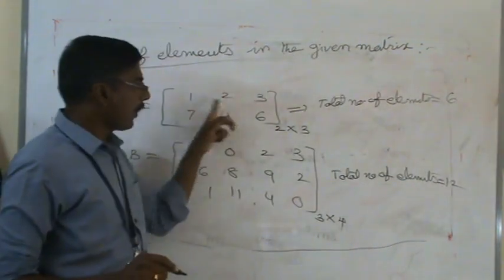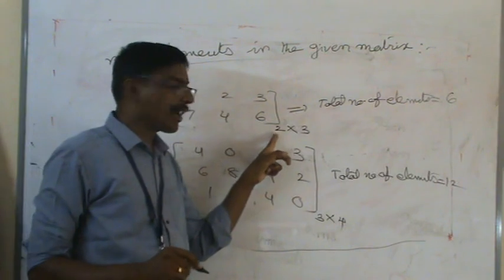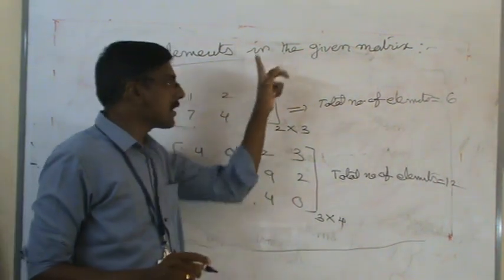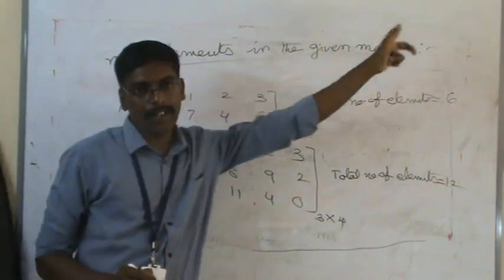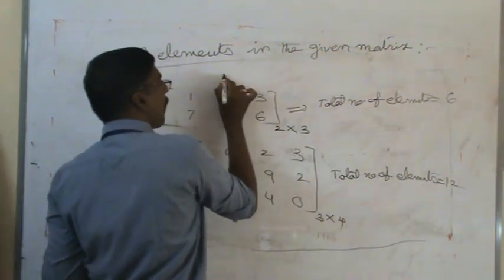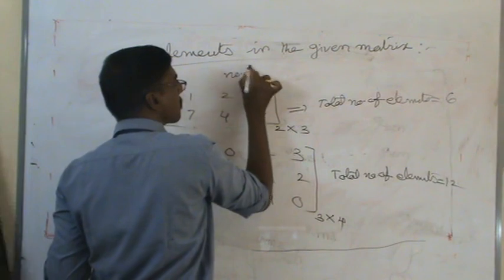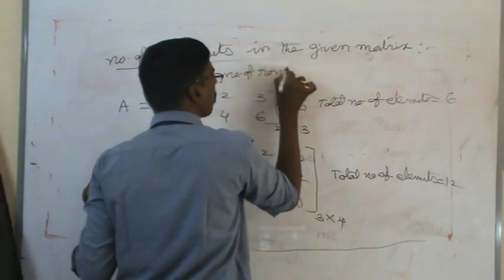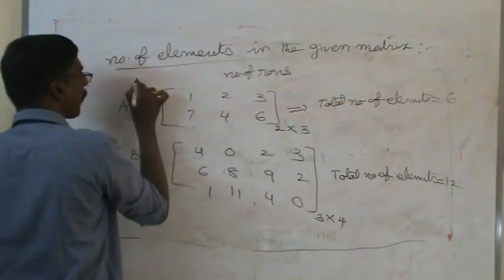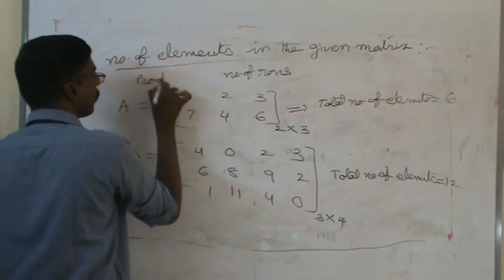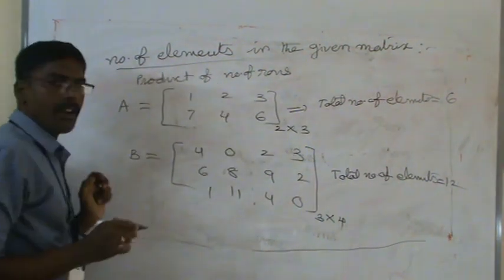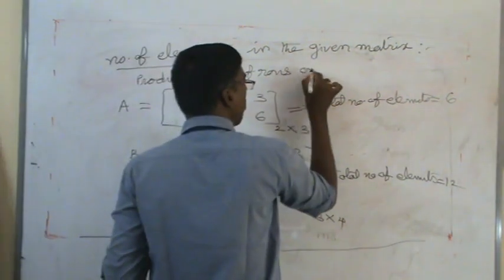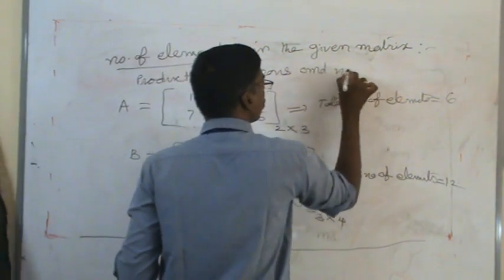So without counting, how do we find the total number of elements? It is very simple. To find the total number of elements in the given matrix, take the product of the number of rows and the number of columns.